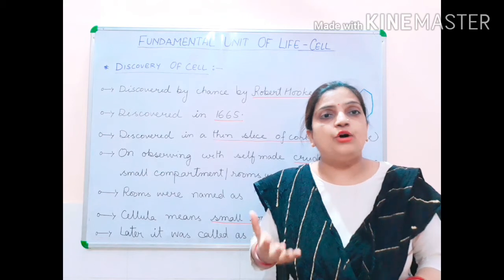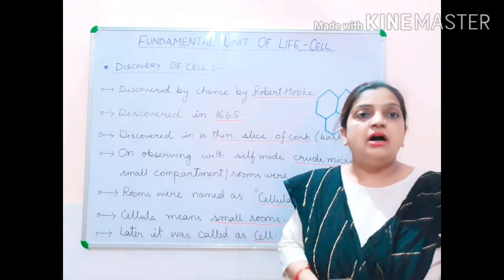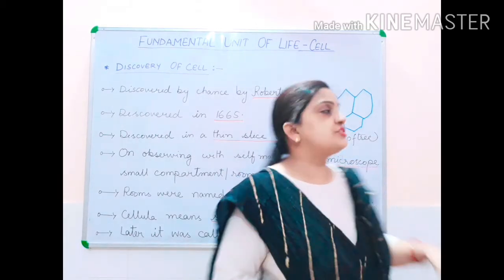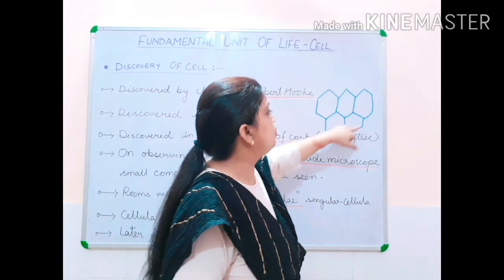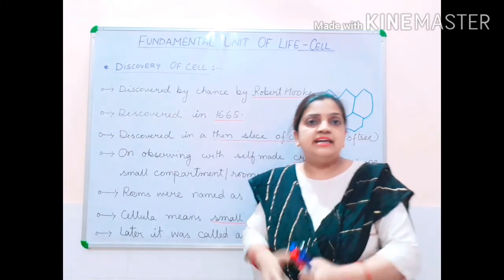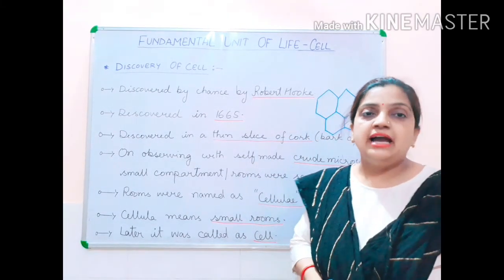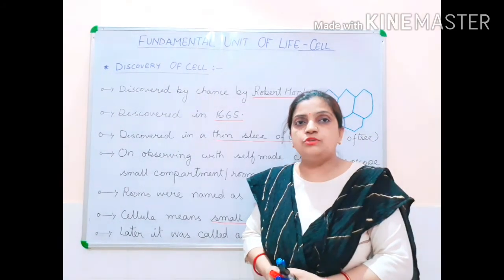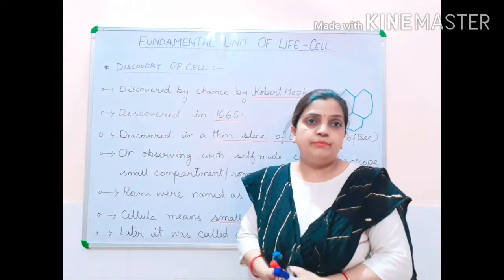And what did he observe? He observed a honeybee comb-like structure. A honeybee comb-like structure, children, looks like this. This honeybee comb-like structure is a hexagonal type of structure having six sides. So the honeybee comb-like structure was observed by Robert Hooke.